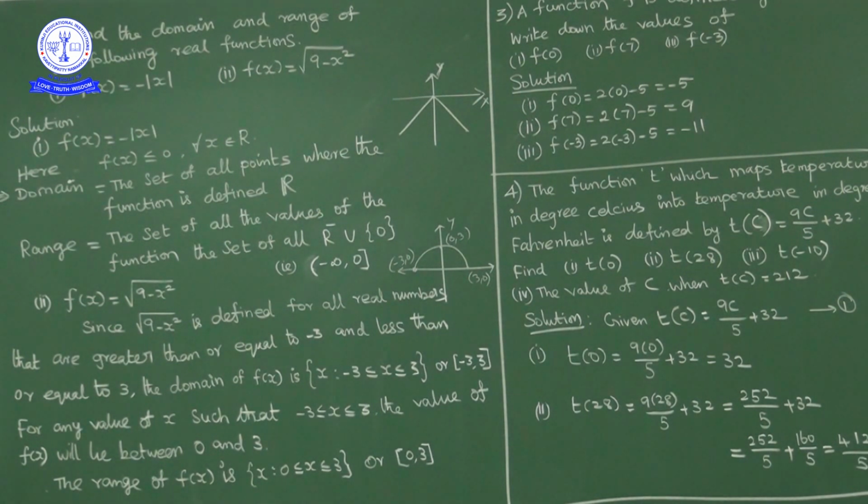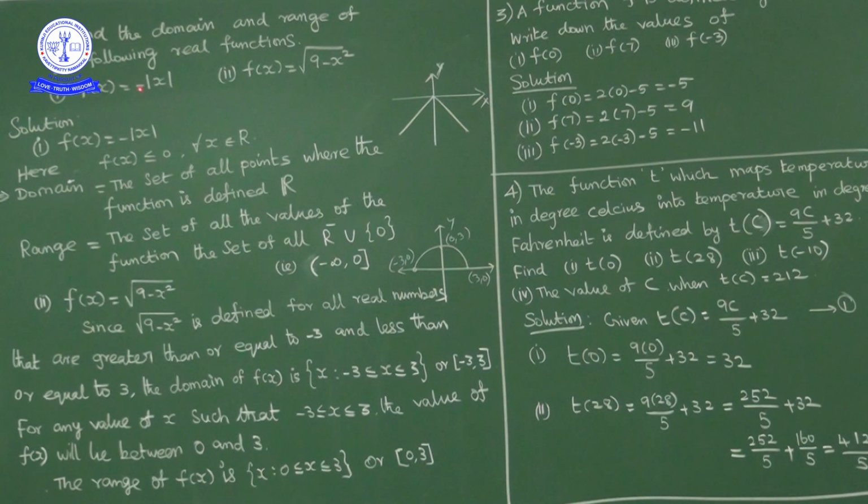Now range. We know that mod x is always greater than or equal to 0. But mod x is multiplied by a negative sign. Mod x greater than or equal to 0, multiplied by a negative sign, is always less than or equal to 0.